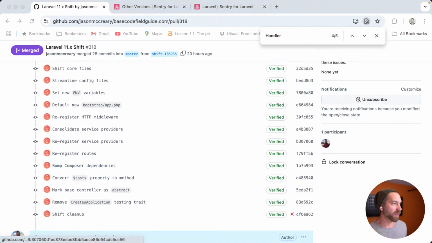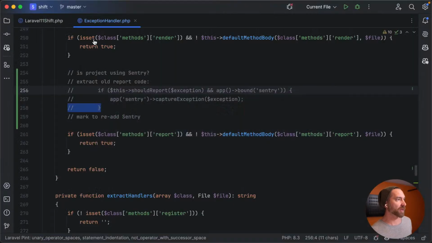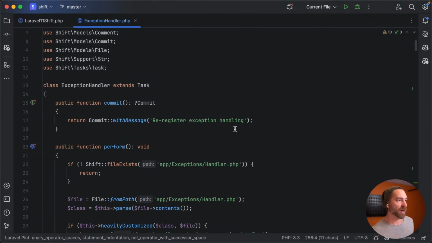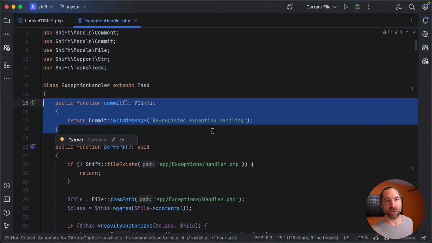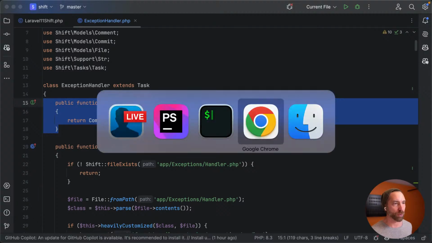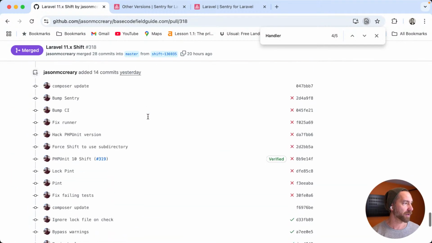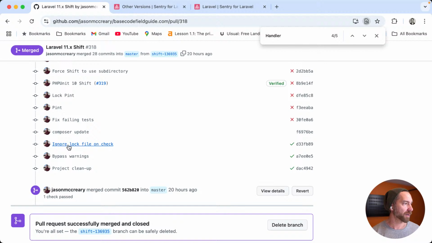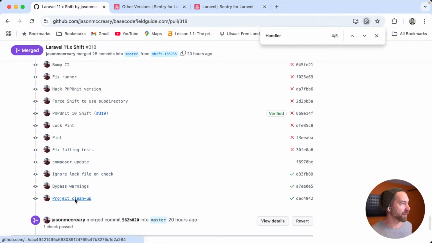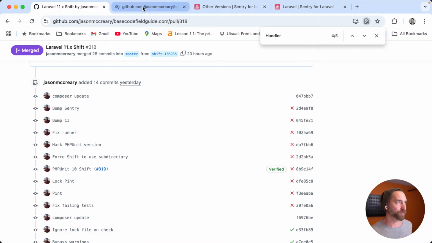We don't have a commit here, but if we go look at the exception handler, what I would have seen is re-register exception handling. I would have had an atomic commit in the commits that would have demonstrated that right in here. And in there, I would have seen that Sentry got pulled over and my exception handler got deleted, instead of me manually deleting and making that change myself way down here when we were working on stuff. Where was it? Project cleanup, maybe? No, there it is, bump Sentry.